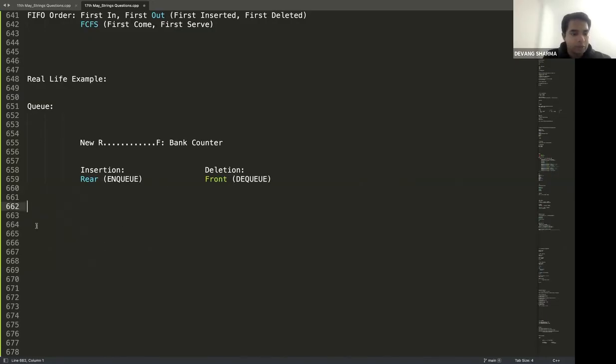Here I also want to clarify something which is not immediately required but would be good to know. DQ, or dequeue if you want to read it like this, versus DEQ. Although they sound the same, these are two different things. When we say dequeue, it's an operation: you have deletion from the front.